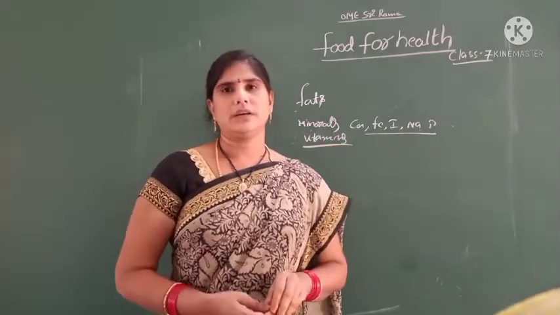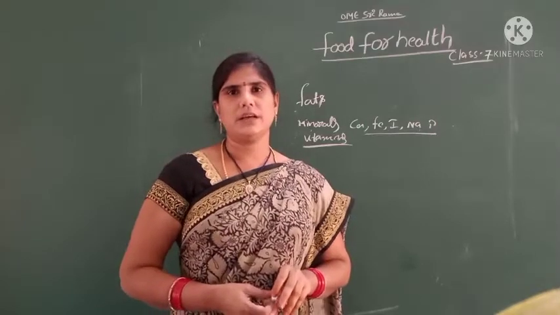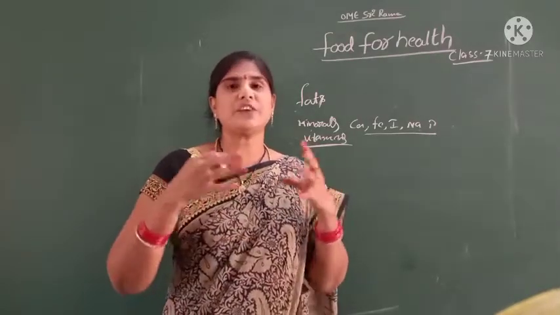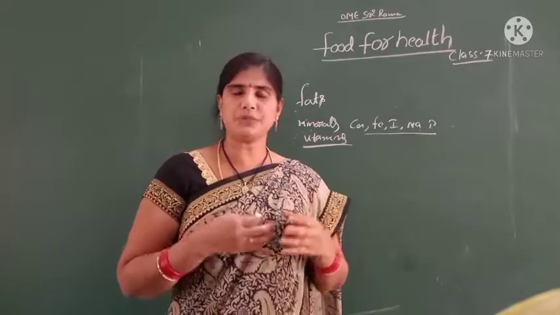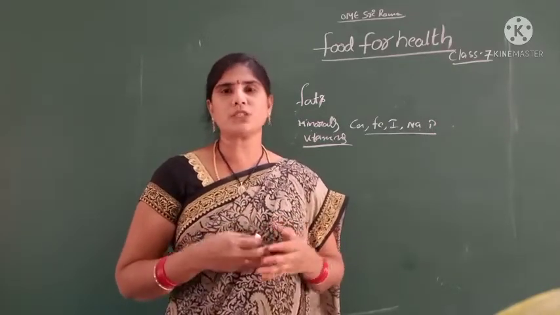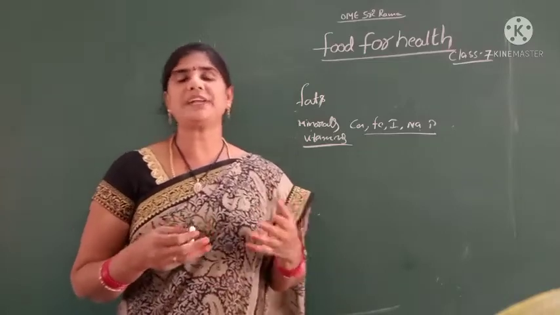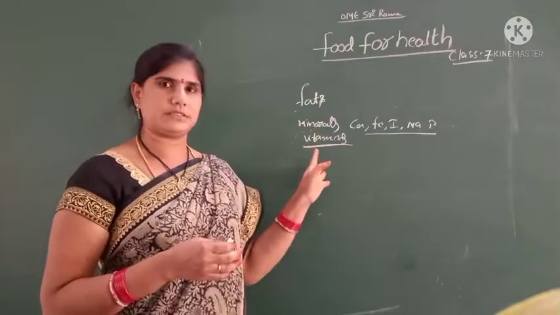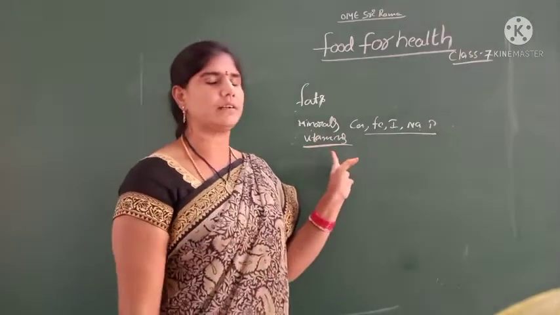Okay, children, now vitamins. Vitamins are micronutrients needed in less quantity in our body. They are essential, and sources include fruits, vegetables, leafy curries, sprouts, nuts, milk, meat and fish. These are all sources of vitamins available in our diet.